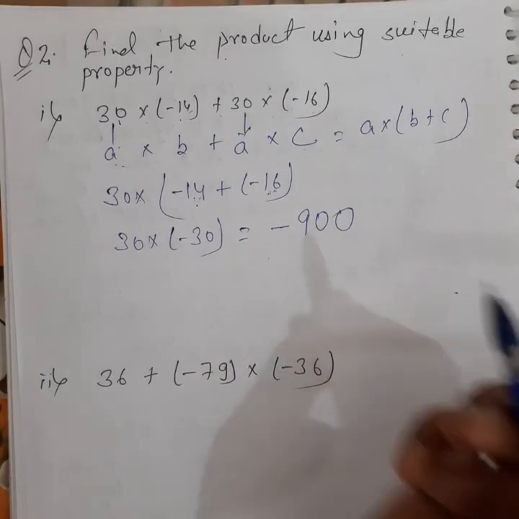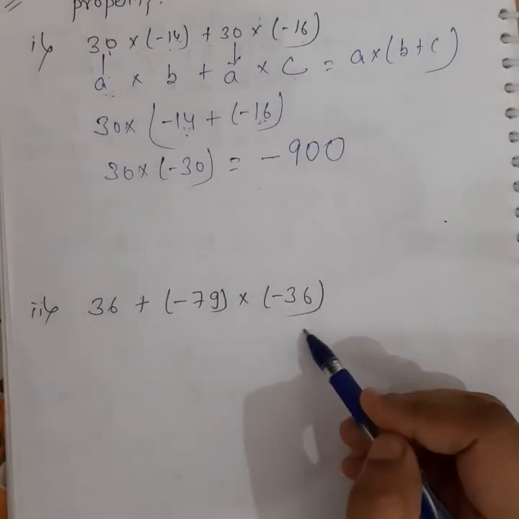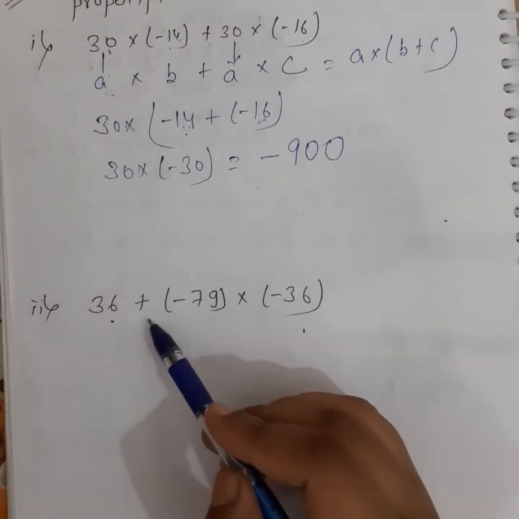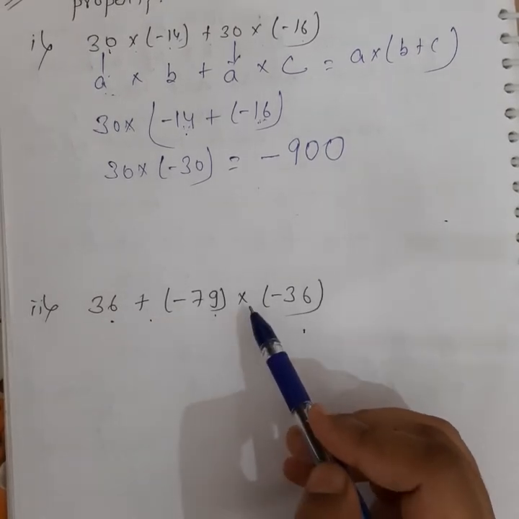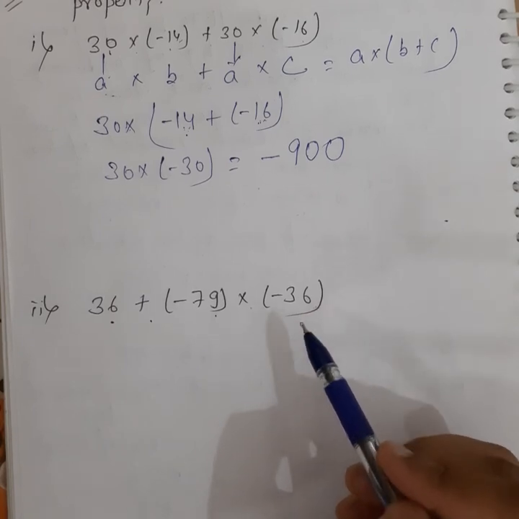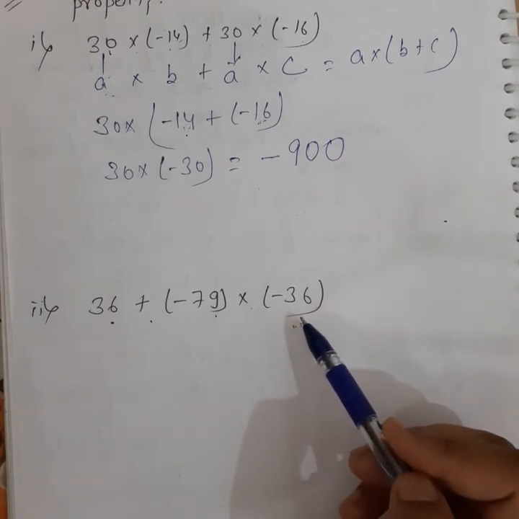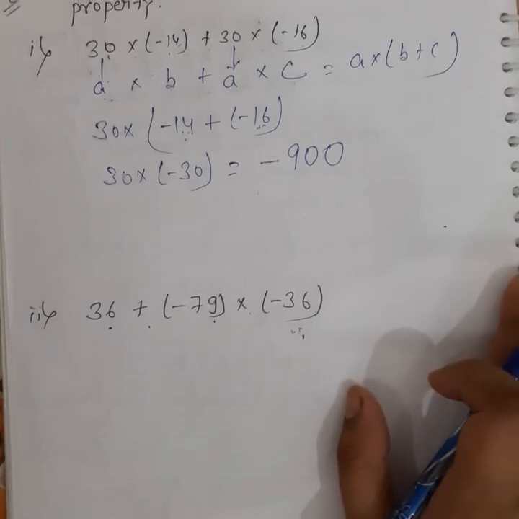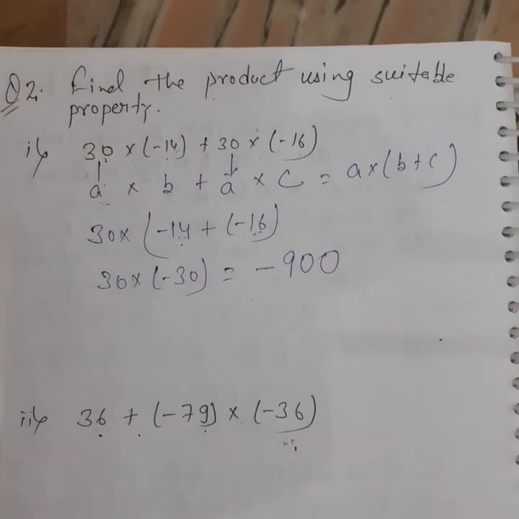Okay. Once again, we have one more question. 36 plus minus 79 into minus 36. Okay, this question you have to do, and student, in this way we can solve different types of problems based on integers.